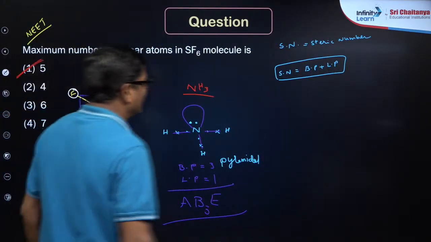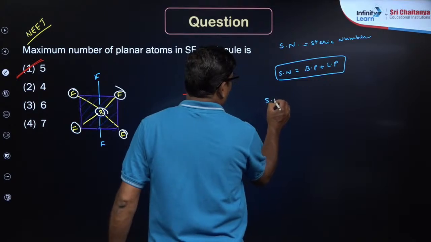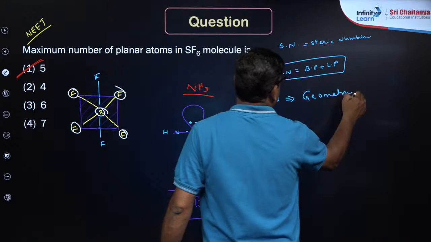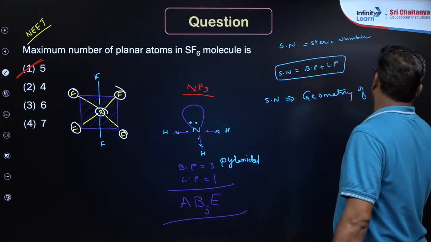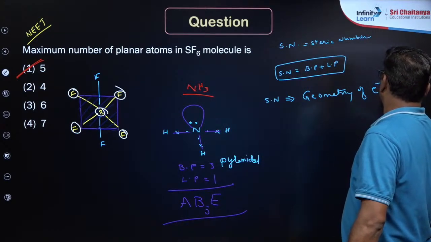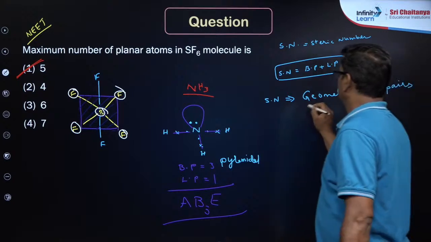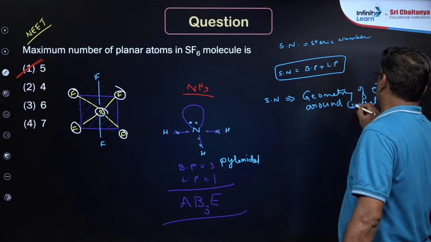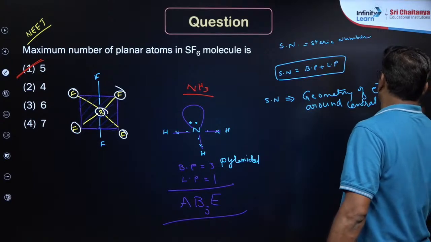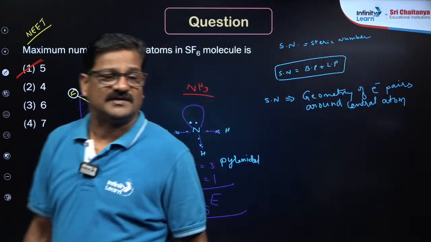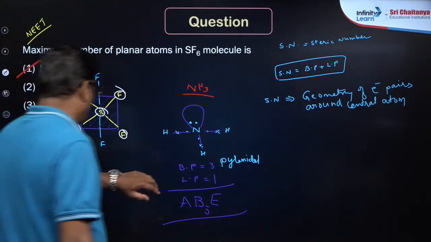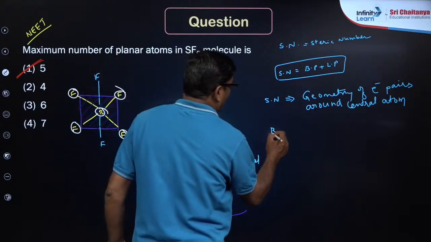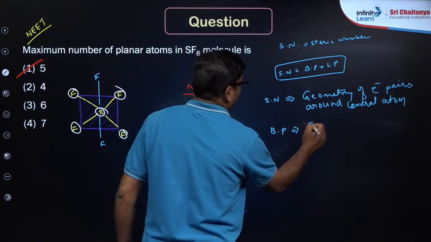And steric number decides geometry of electron pairs around the central atom, whereas bond pairs decide the shape of the molecule.